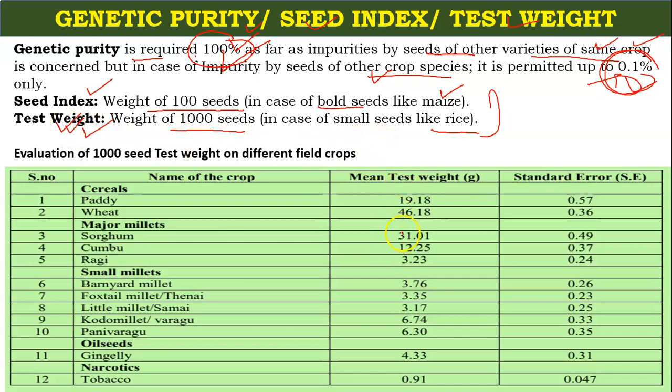In this figure you can see some test weights, for 1000 seeds. Paddy is 19.18, sorghum 31, tobacco 0.91. So remember this data. In case of wheat, this is the maximum, and for tobacco it is the minimum.